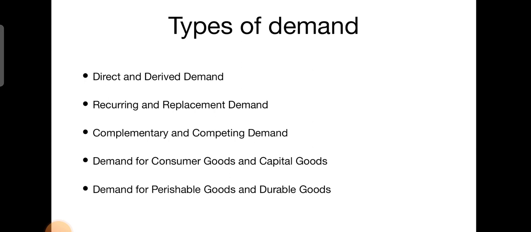And the next one is perishable and durable goods. Perishable goods are also known as non-durable and single-use goods, like bread, butter, ice creams and all. Durable goods are also known as non-perishable or repeated-use goods, for example mobiles, bikes and all. And then consumer goods and capital goods. Consumer goods are used by the customers. Capital goods are the goods which are used in order to manufacture the product. So these are the various kinds of demands which we come across.